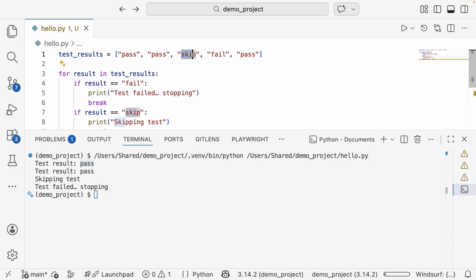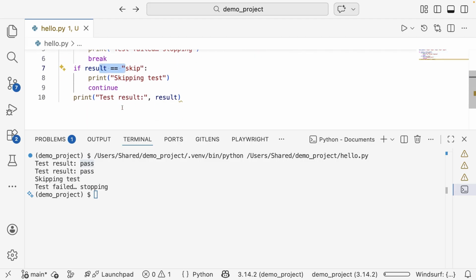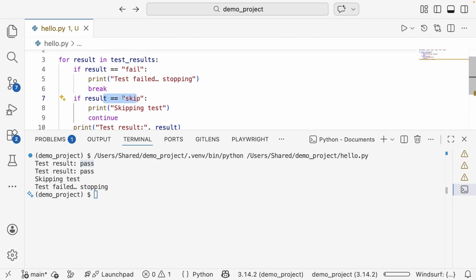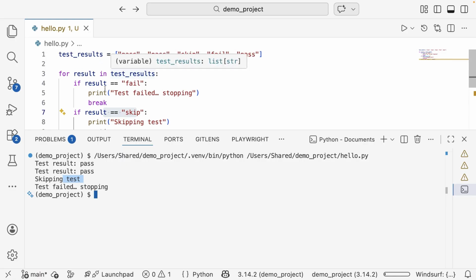And when it takes the skip, in the loop when the result is skip, it's going to fail the condition here, and it's going to match. So the result is skip here, so it's going to print skipping the test, and it's going to continue the loop, and next comes the word fail.